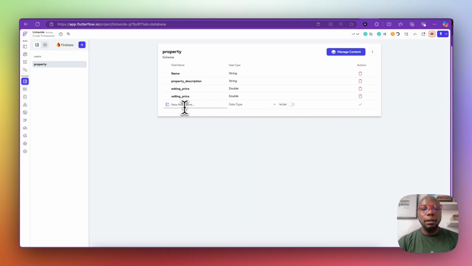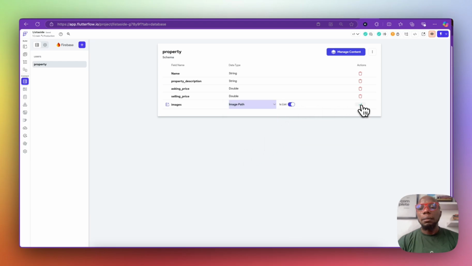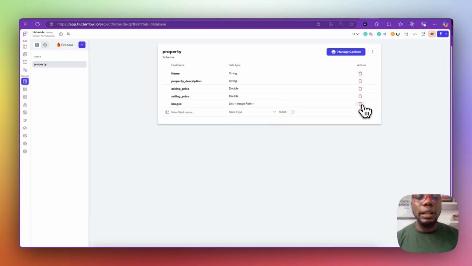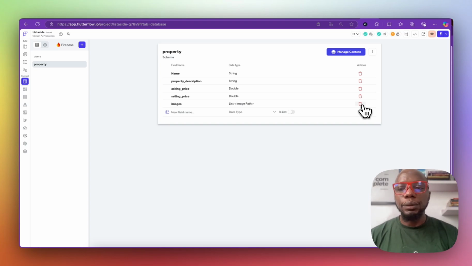And then we're going to have images, property images, and this is going to be an image path, and it's going to be a list, because one property can have a whole lot of images, and you just want it to be a list. So now we have the name, we have property description, we have asking price, we have selling price, and then we have images.